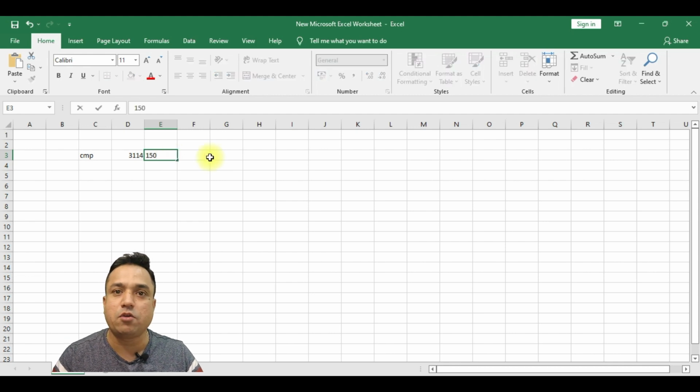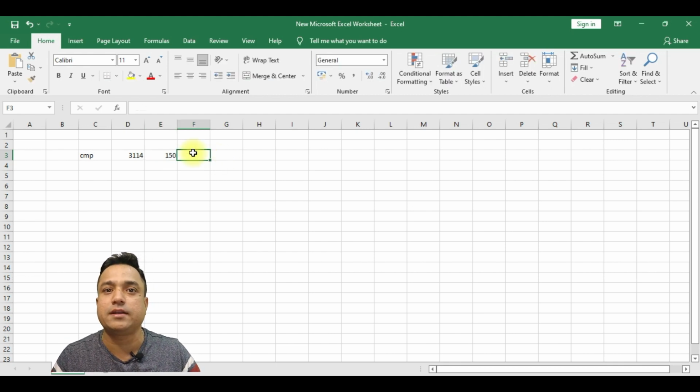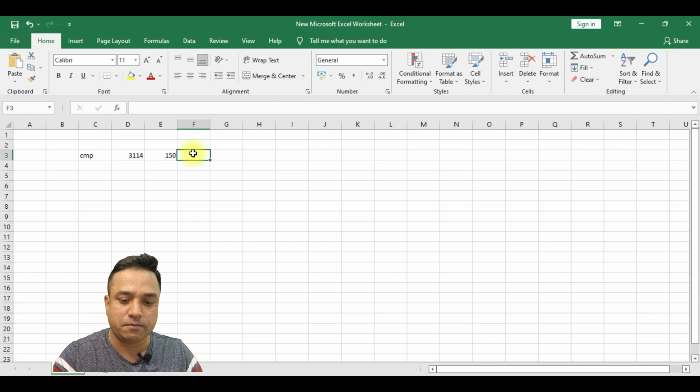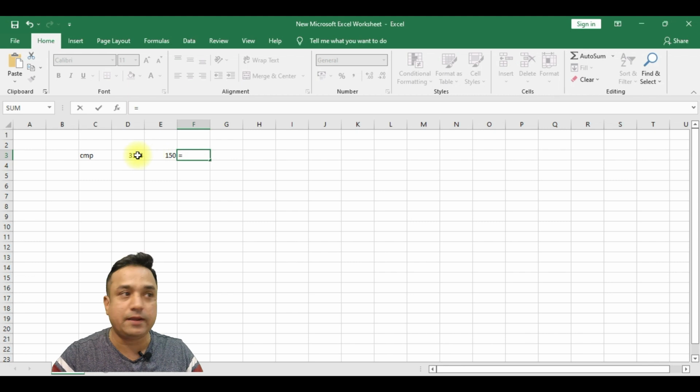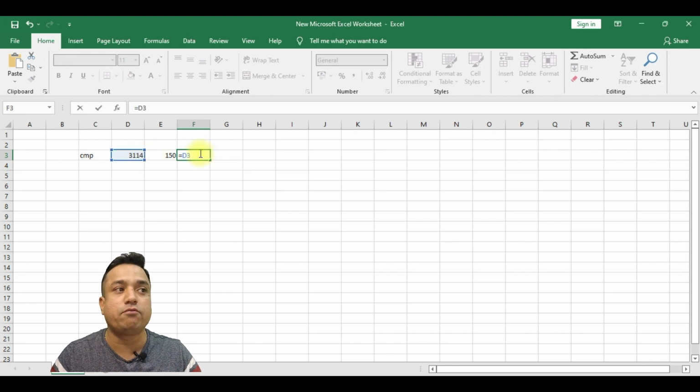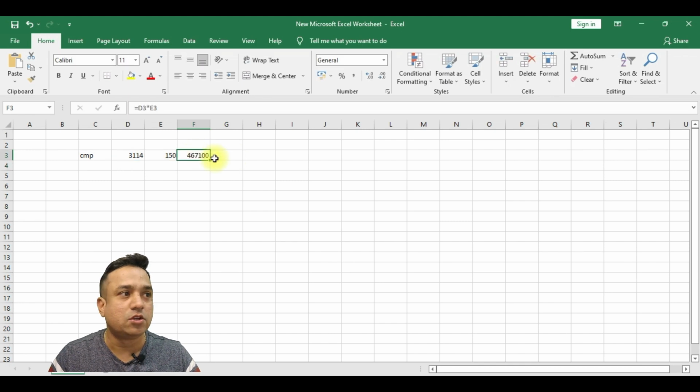Definitely you have to pay the full amount when you want to buy in cash. Current market price into the quantity you have to buy, so you need approximately 4,67,100 rupees, correct? Hope this is clear.